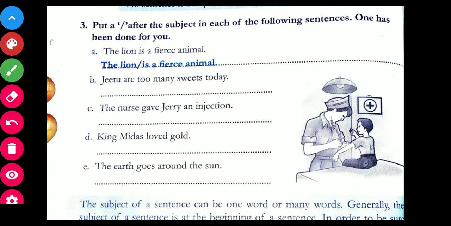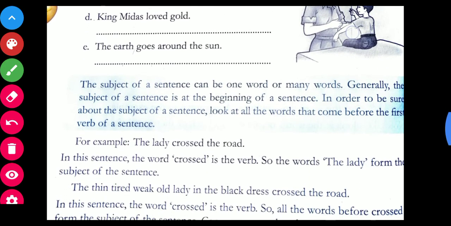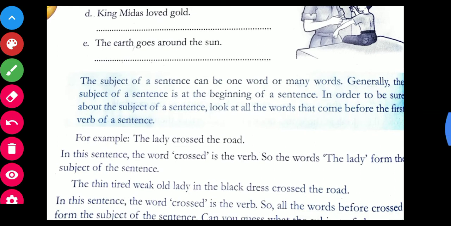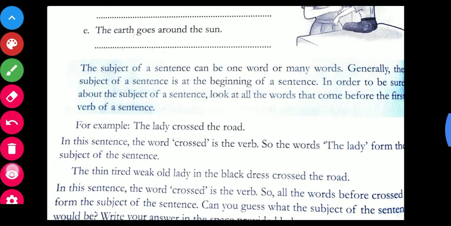Now, the subject of a sentence can be one word or many words. Generally, the subject of a sentence is at the beginning of a sentence. We are reading over here.